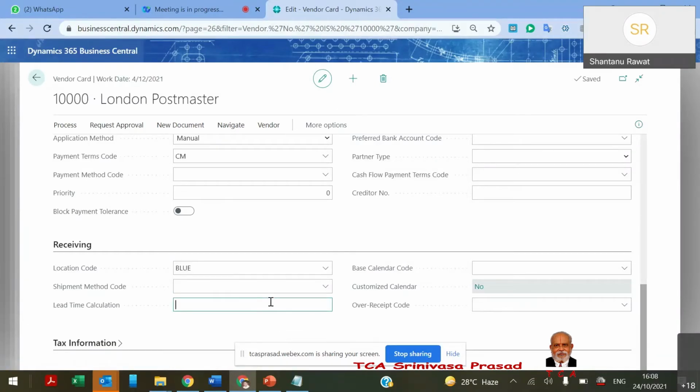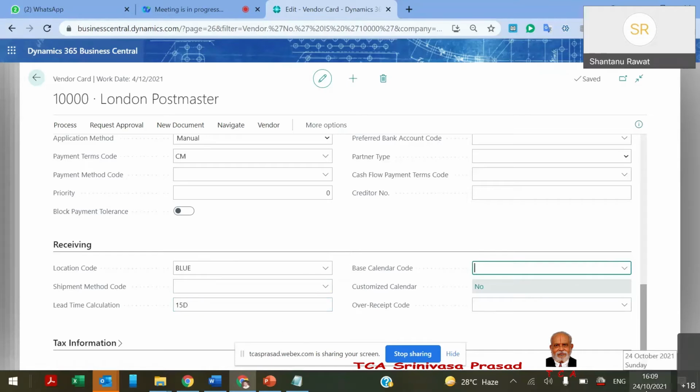Lead time, whatever time the vendor takes, I can define over here. If I define 15D, that means 15 days. But the vendor also said that we don't work on Saturday, Sunday; we work Monday to Friday. So I know it's not calendar days, it's working days.